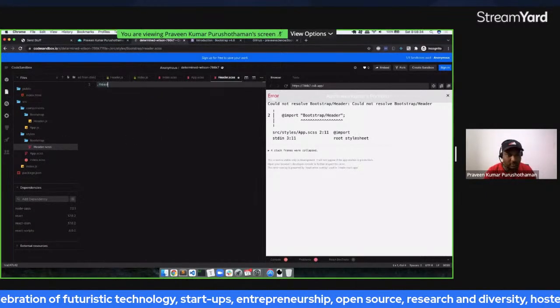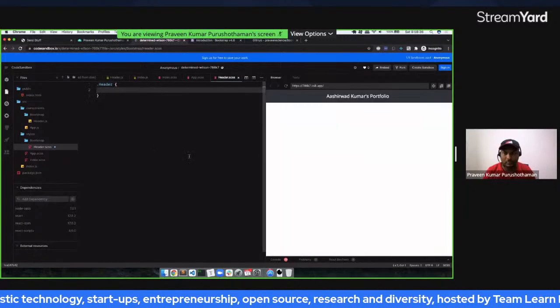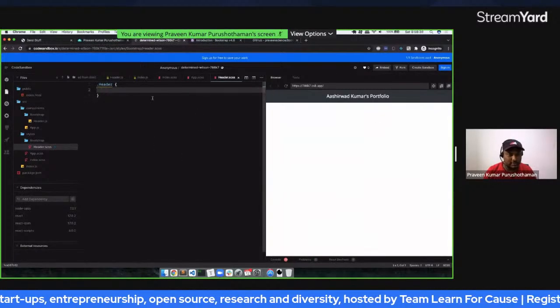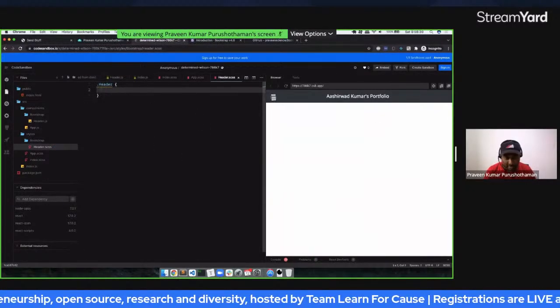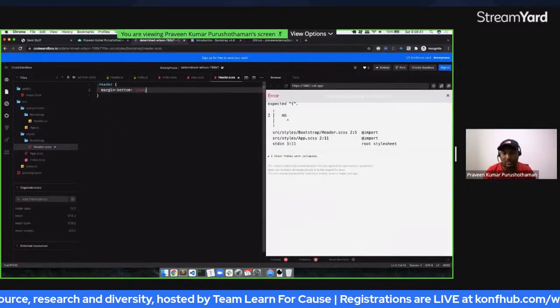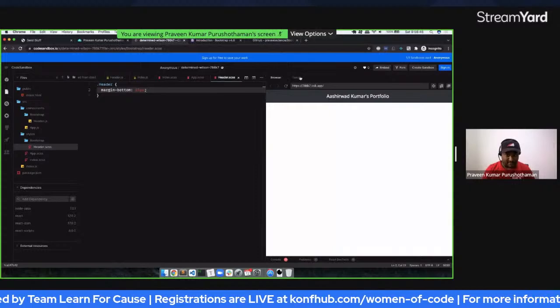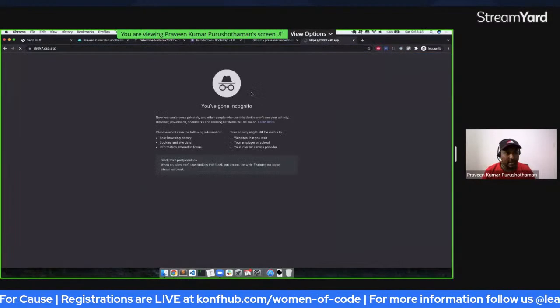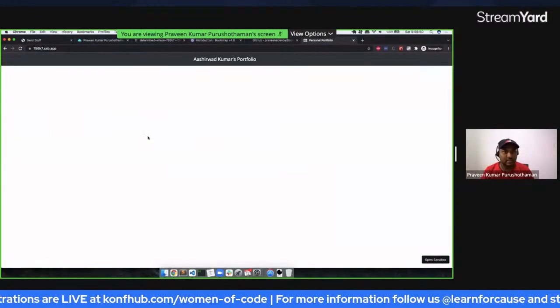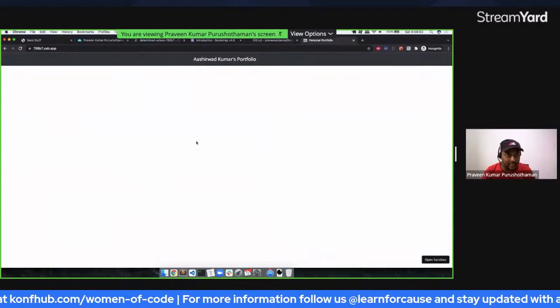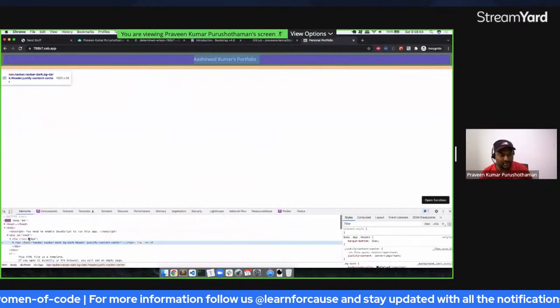Dot header. So you can see that it is there. If I try to give margin-bottom as 15 pixels or something like that, you'll be able to see that the margin-bottom will be fixed at 15 pixels. And we can check it using right click and inspect. So we do have the 15 pixel margin-bottom.